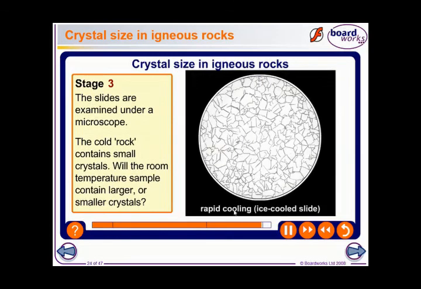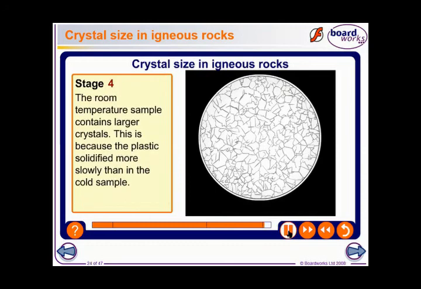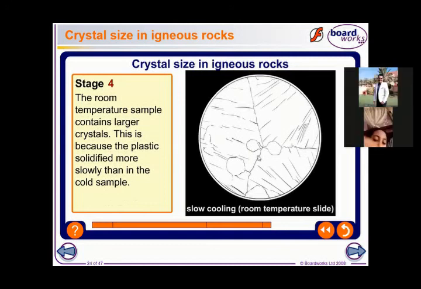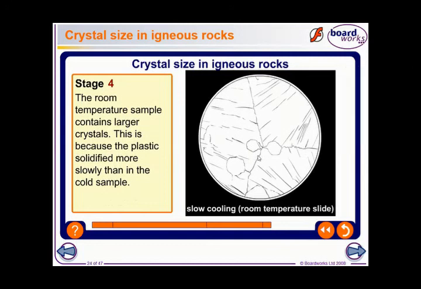This is rapid cooling. Look at the size of the crystals. This means that something that cools slowly has large crystals, and what cools quickly has small crystals. I hope that you understand this lesson.